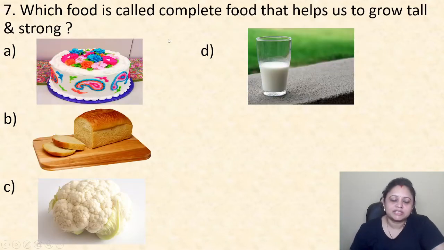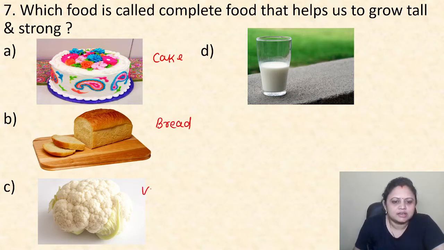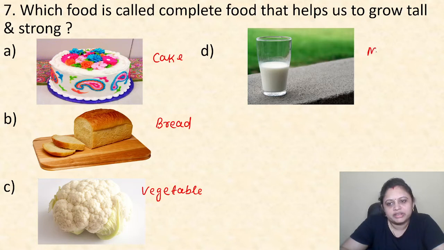Coming to the next question, which food is called complete food that helps us to grow tall and strong? Option A, cake. Option B, bread. Option C, cauliflower, we can write it as vegetables. And option D, milk.